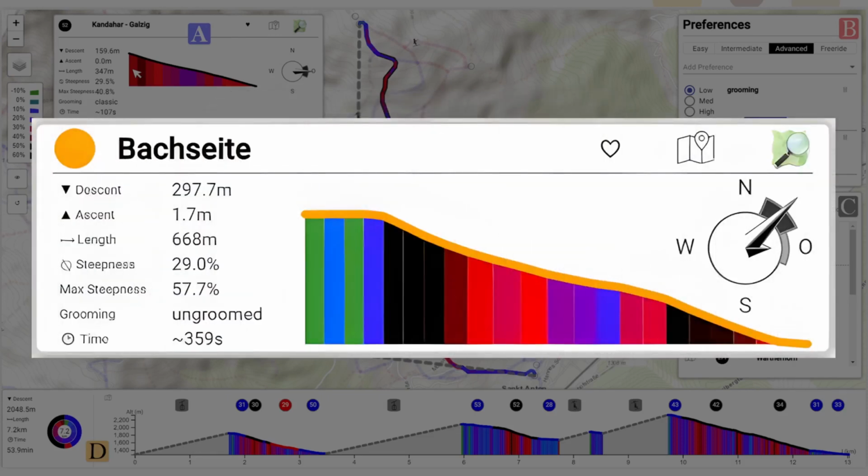A tooltip provides the required context information for each slope, allowing us to closer inspect the steepness profile or the compass direction of the slope. Further information about total ascent or descent or a travel time estimation is also given.